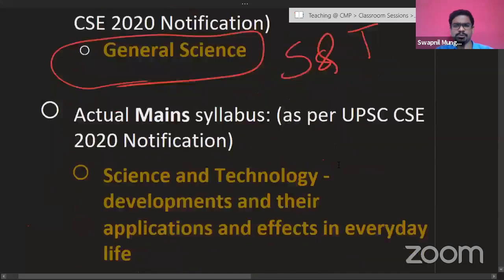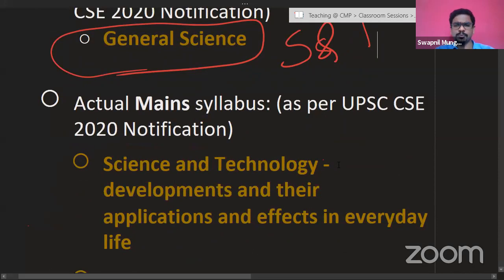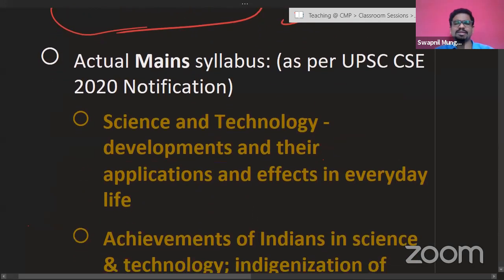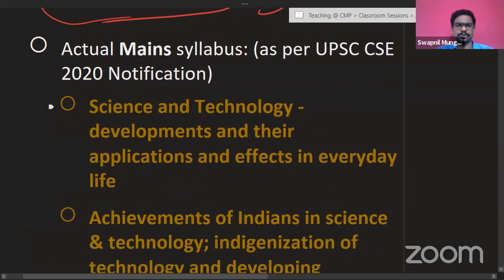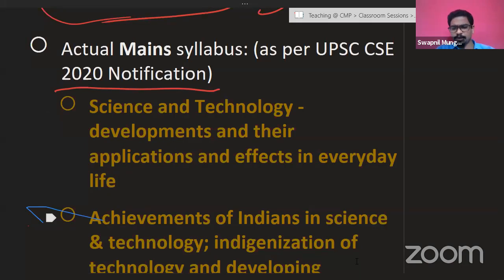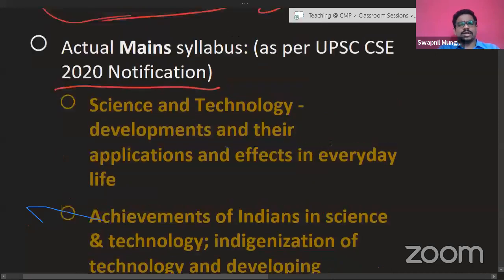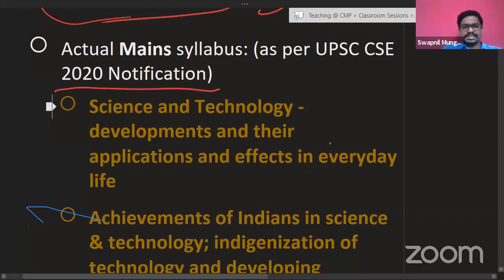We are going to see the previous year question papers as well. But before that, let's move on to the actual mains syllabus. What is the mains syllabus of UPSC? This has been copy pasted from UPSC's 2020 notification that was released in the month of January or February. All of you can see on the screen that there are a few points in science and technology that are of importance. So, science and technology developments and their applications and effects in everyday life.